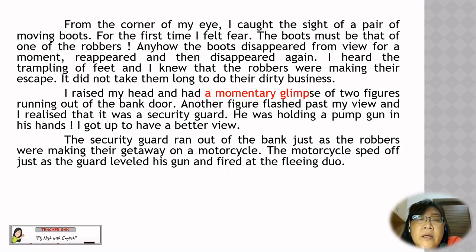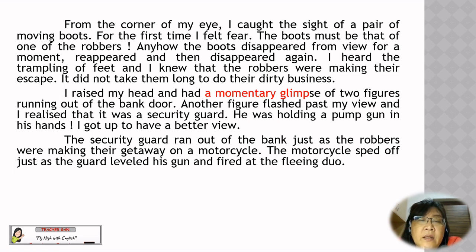From the corner of my eye, I caught sight of a pair of moving boots. For the first time, I felt fear. The boots must be that of one of the robbers. Anyhow, the boots disappeared from view for a moment, reappeared and then disappeared again. I heard the trampling of feet, and I knew that the robbers were making their escape. It did not take them long to do their dirty business.